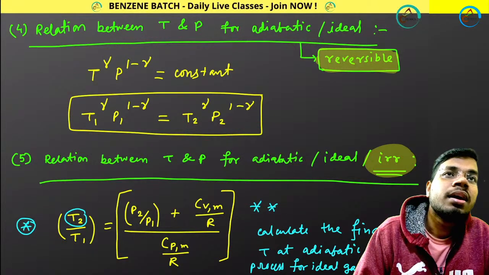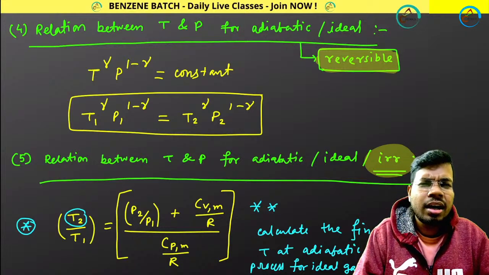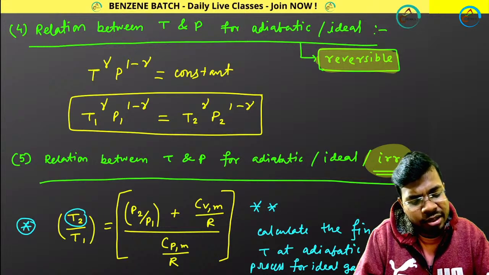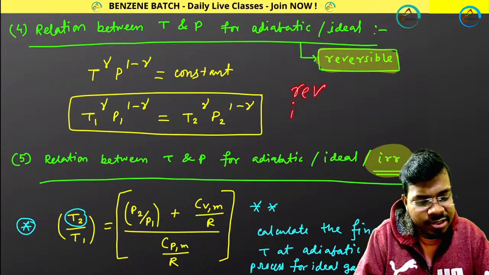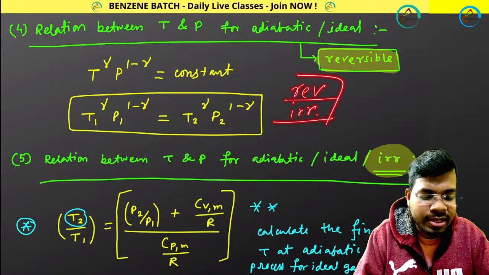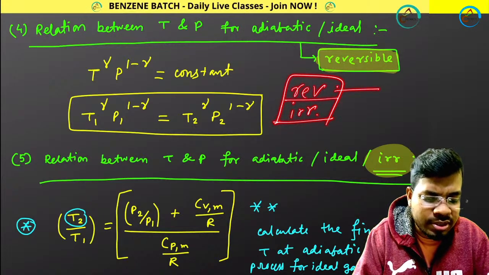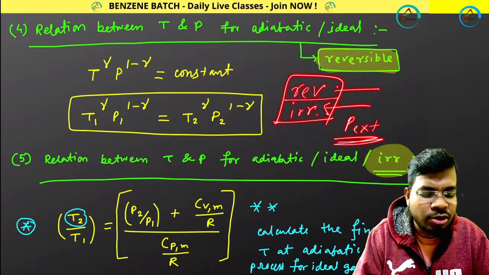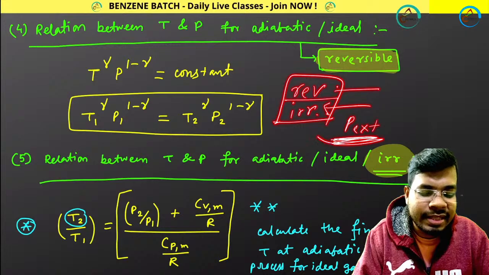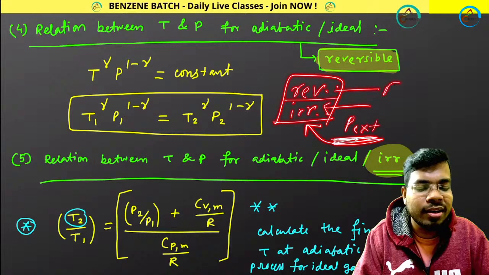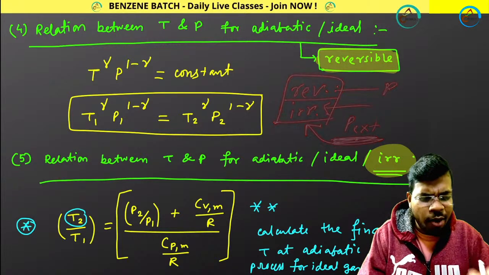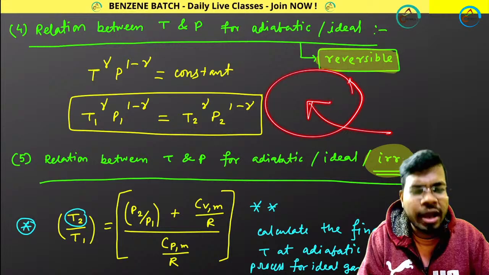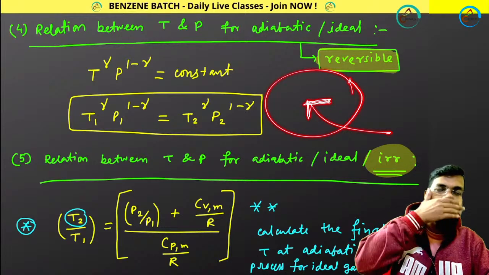One question I am getting: if they don't say directly reversible or irreversible, then how will you know? Sometimes they will not say that it is a reversible or irreversible process. Sometimes they are talking about P external. P external means it will be an irreversible process, because in a reversible process P external and P internal become equal, since they are in equilibrium. I will talk about that whenever I am solving numericals.